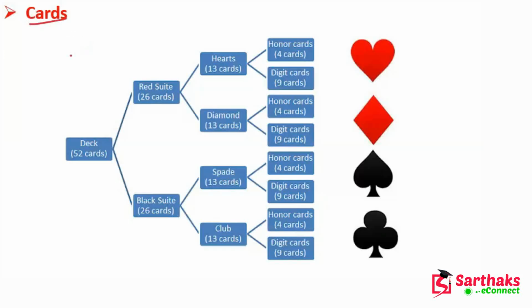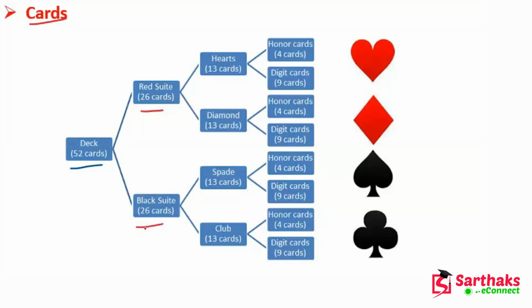Now we already learned about the cards in the previous lectures, and here we are going to discuss different questions on the cards. I hope you understand these things, my dear friend. There are a total of 52 cards, and these 52 cards are divided into two main parts: red cards and black cards.